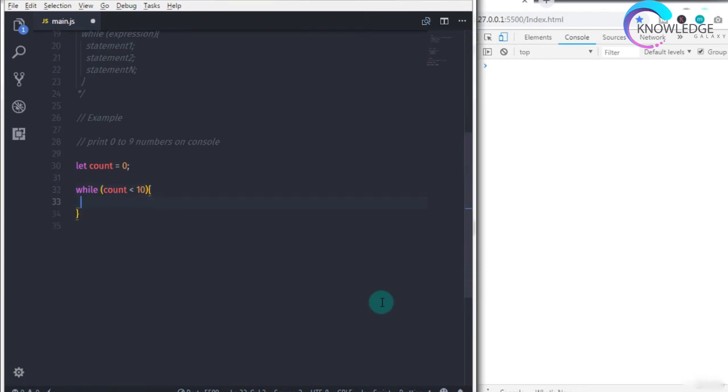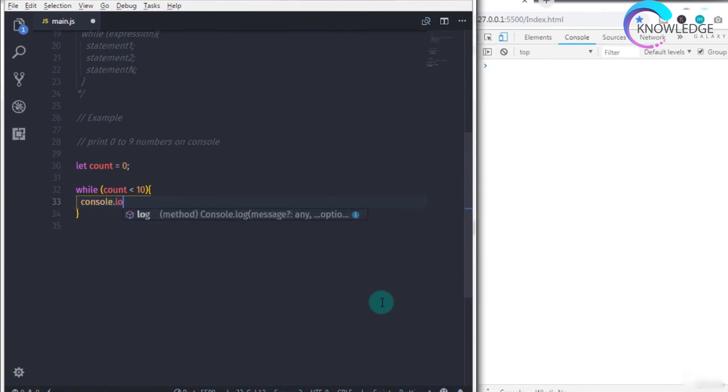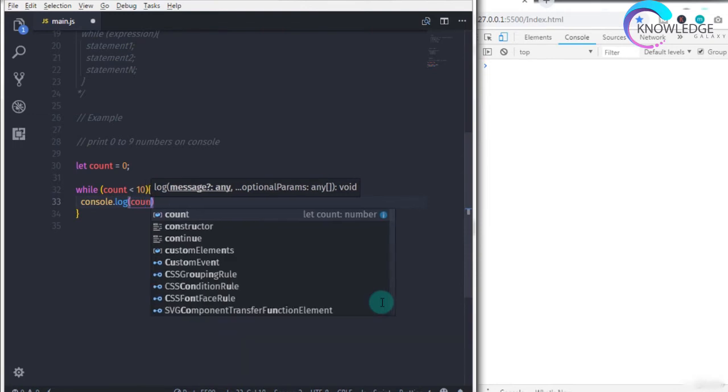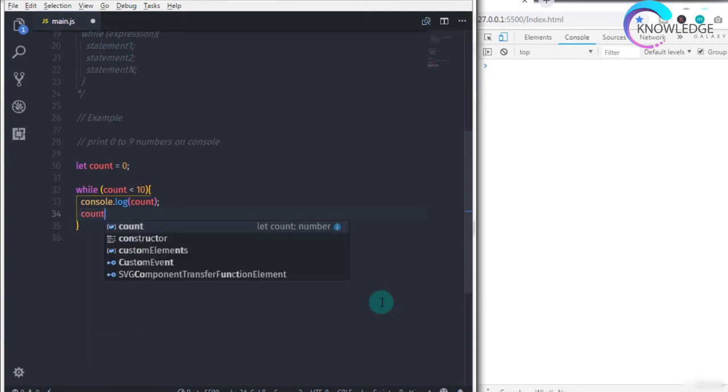Then I will specify curly braces, and in these curly braces we specify console.log and print the count value. After that I will say count plus plus and use a semicolon to end the statement.